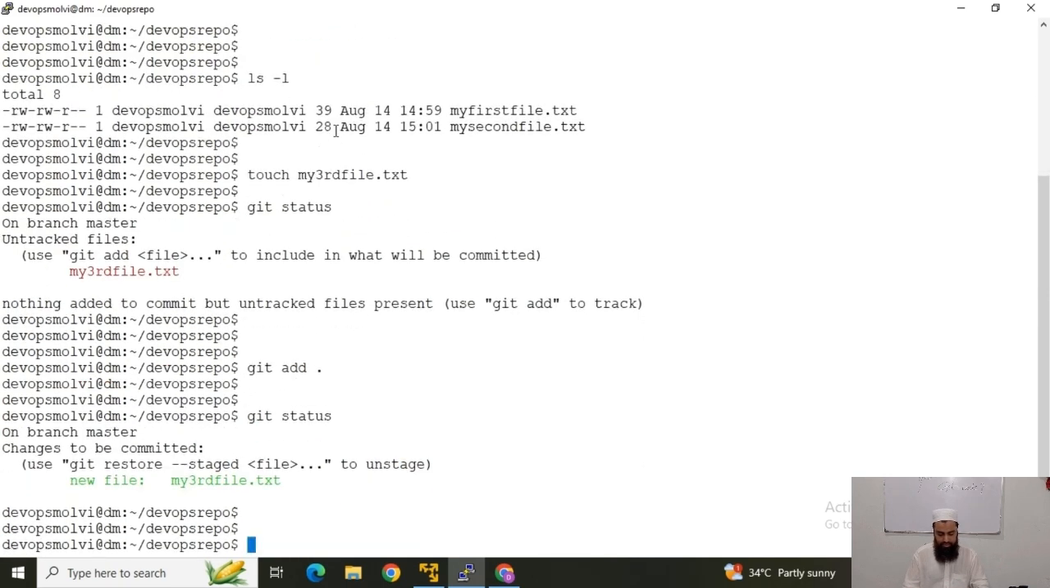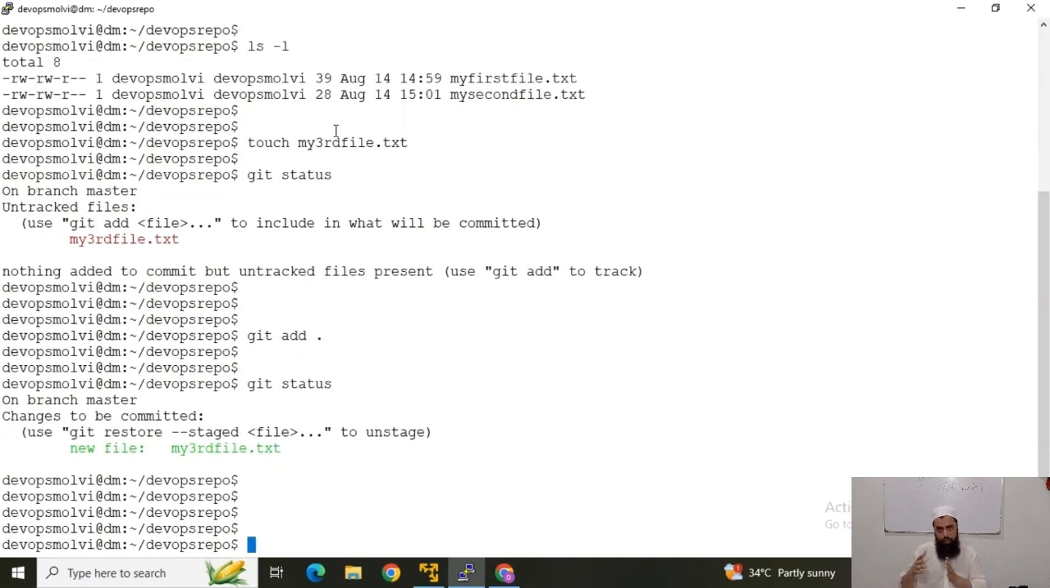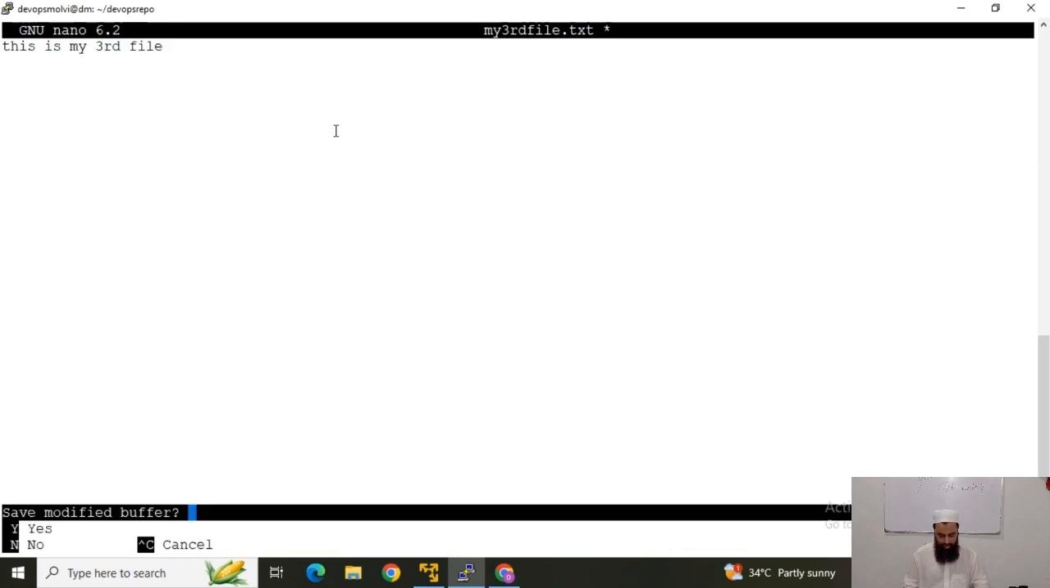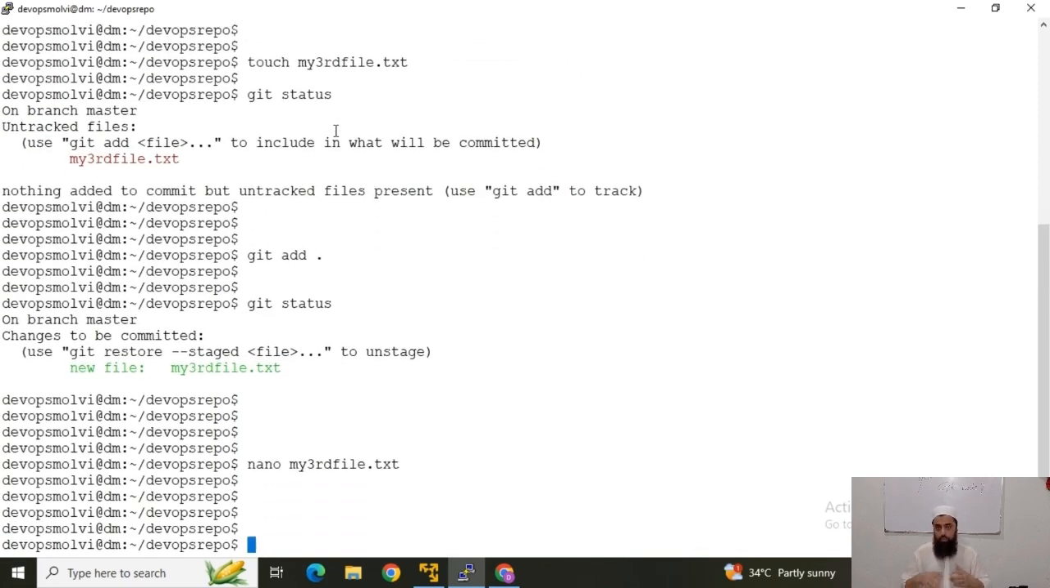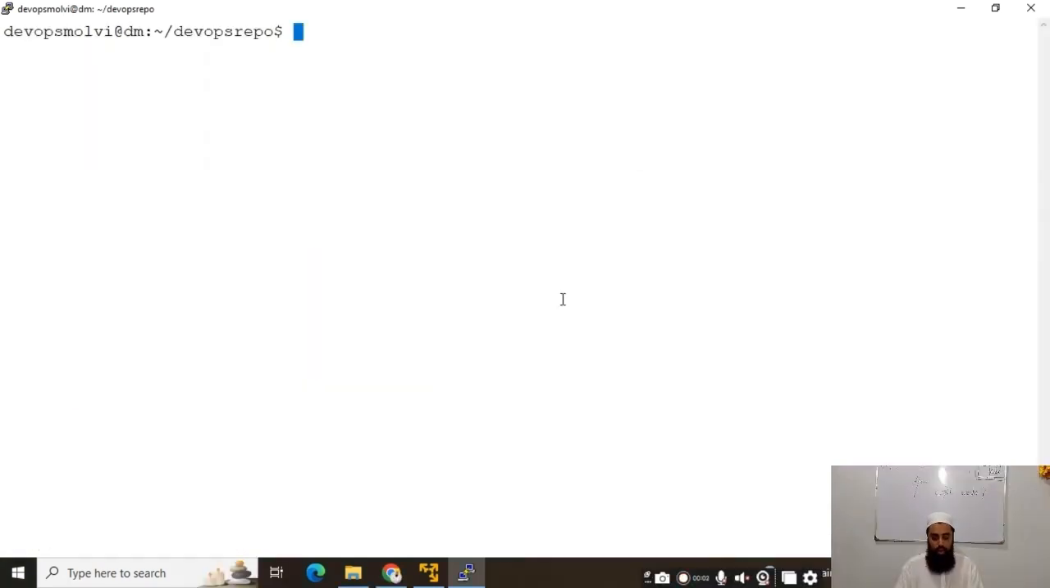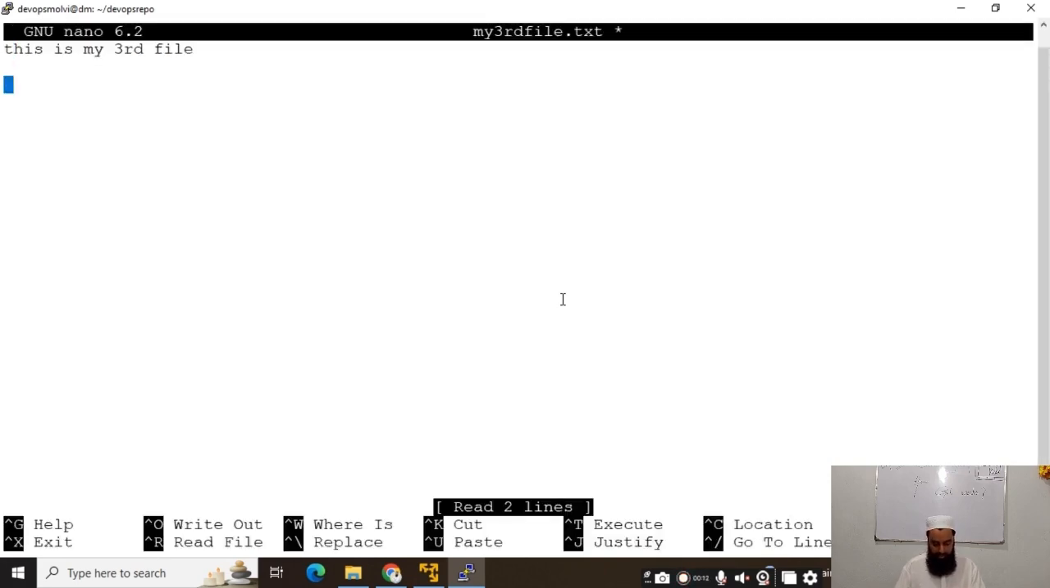Now I can see the status has changed, but now again I will modify it. Nano my third file, this is my third file, and I will save it. Now there would be another status showing that the file has been modified. We can check it. You can see it has been modified, and it is also staged. Now I will make a couple of changes in my third file, nano my third file, and I will create some changes.